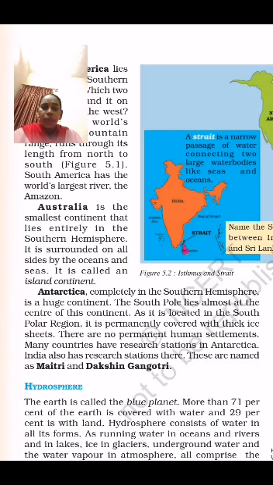Many countries have research stations in Antarctica. India also has research stations there, named Maitri and Dakshin Gangotri.